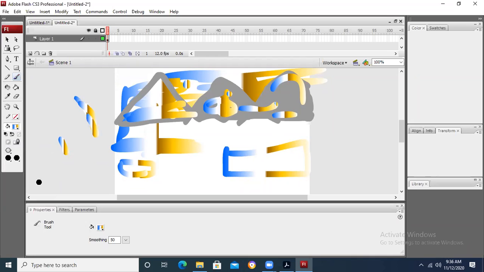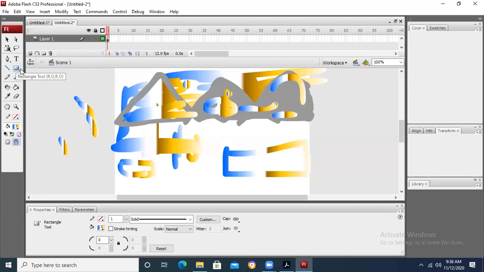Then paint behind is used to draw behind the object. Paint selection is used to select a particular paint color when we are applying. And paint inside is used when, let's suppose, we have some object and we want to fill inside it. We take some color and we want to fill inside.